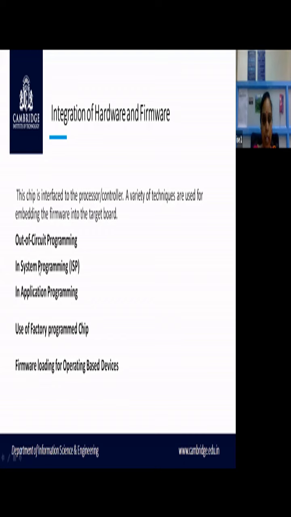Whatever firmware you write should be integrated to the hardware, the board or the target machine. So out of circuit, then in system programming or ISP, then in application programming or IAP, then use of factory programmed chip, and firmware loading for operating system based devices.